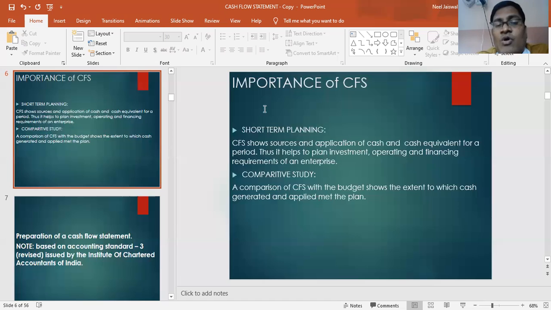Let's understand the comparative study. The other importance of cash flow statement is to make a comparison. A comparison of cash flow statement with budget shows the extent to which cash generated and applied met the plan. So whenever we are matching the cash flow statement with the budget which we have already prepared before, then we can understand what are the different differences. That comparison of CFS with the budget shows the extent to which cash generated and applied met the plan.